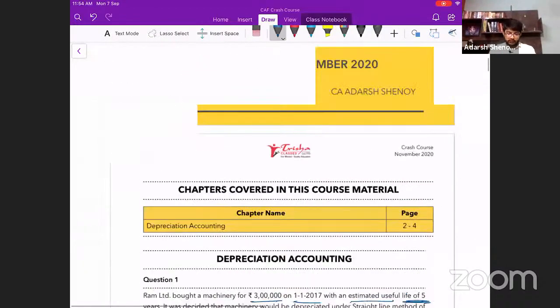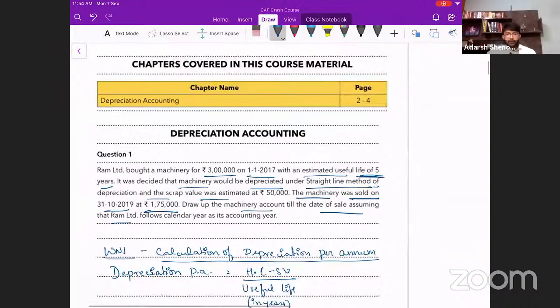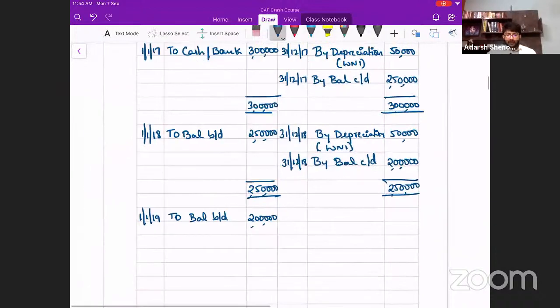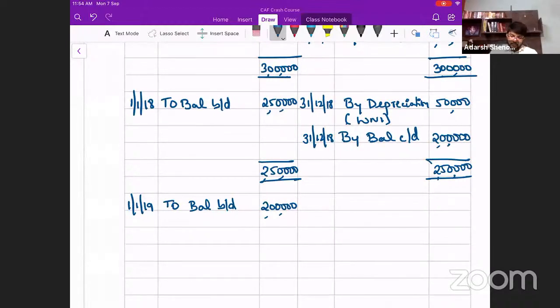Are we selling this asset in this year? We are selling this asset in this year. On which date are we selling it? 31/10. Now remember, before we sell it, we have to charge depreciation, because we have used it for 10 months, right? We've not used it for the whole year, but we have used the asset for how many months? 10 or 9 months? We've used it for 10 months. Fantastic. You have to include October as well. So 10 months it will come up to.